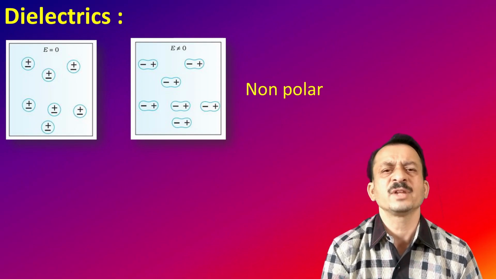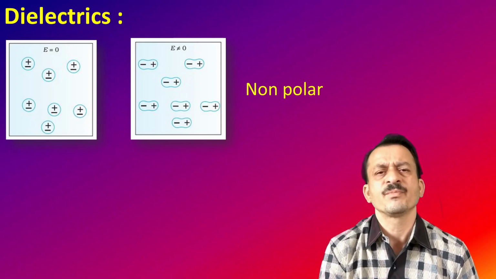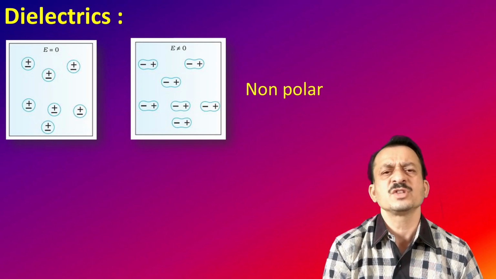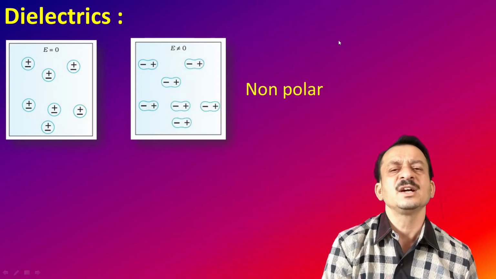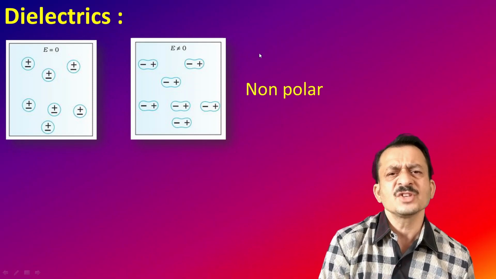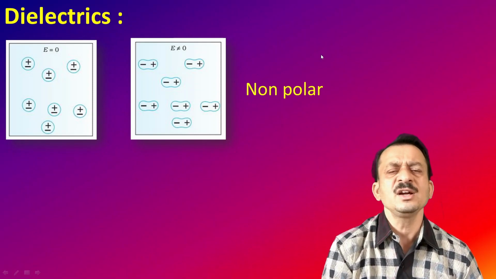In the earlier diagram, the centers of positive and negative charges coincided. When the external field is applied, the centers are reoriented along the field direction. Therefore, they constitute a dipole moment along the field direction.